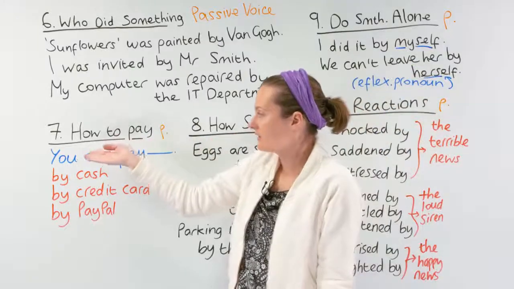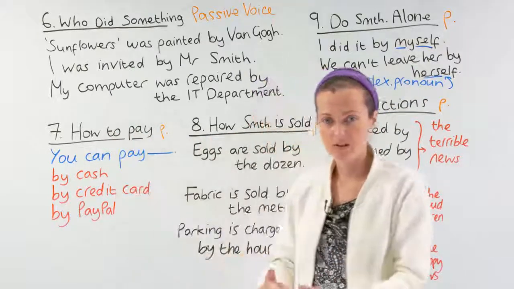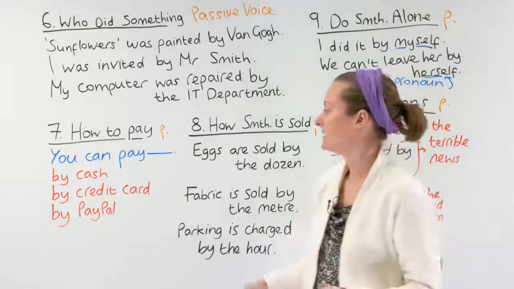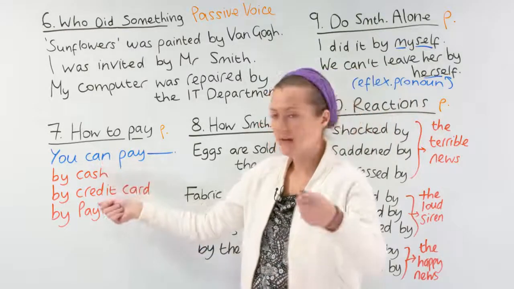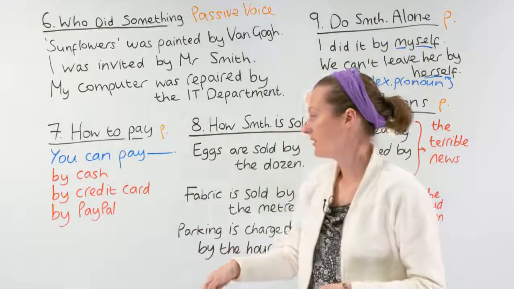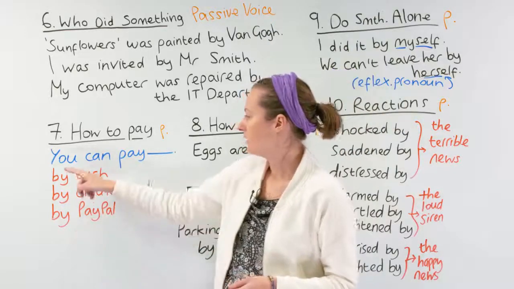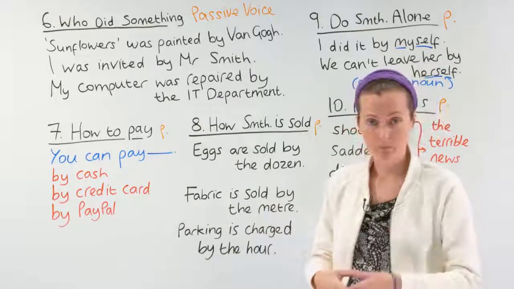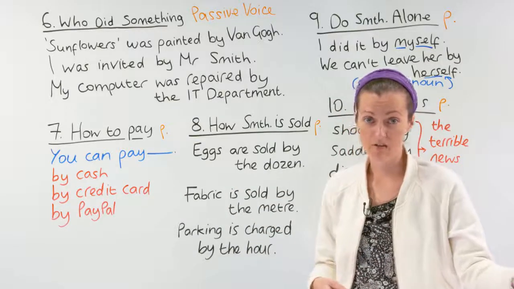Next, let's look at using by as a preposition when we're talking about how to pay for something. We can say by cash, by credit card, by PayPal. You can pay for your computer by cash or by credit card in this store.